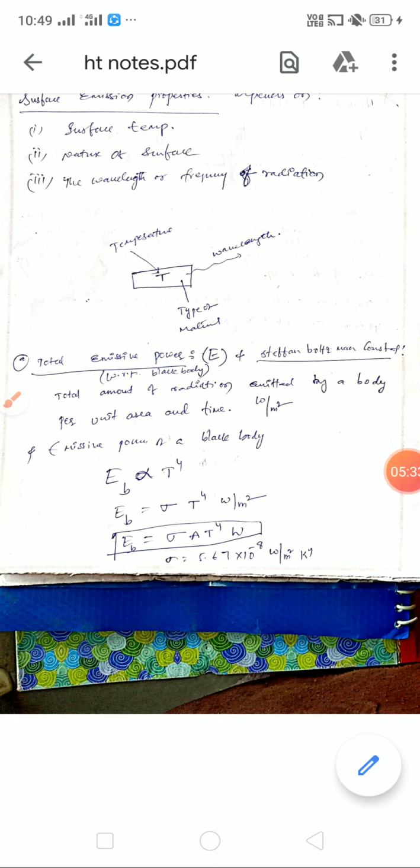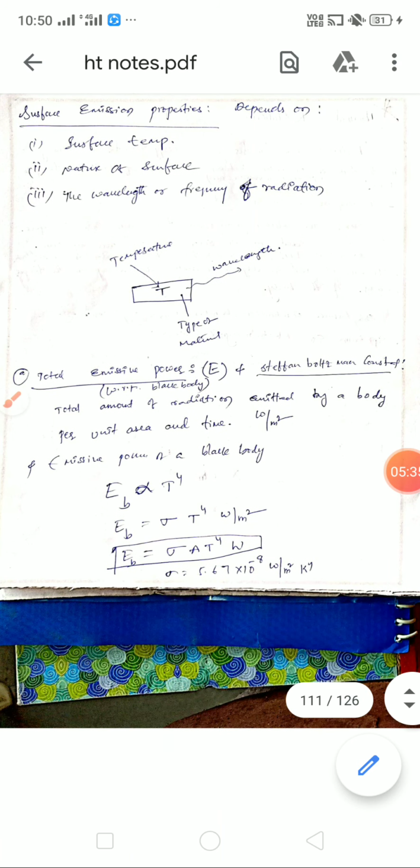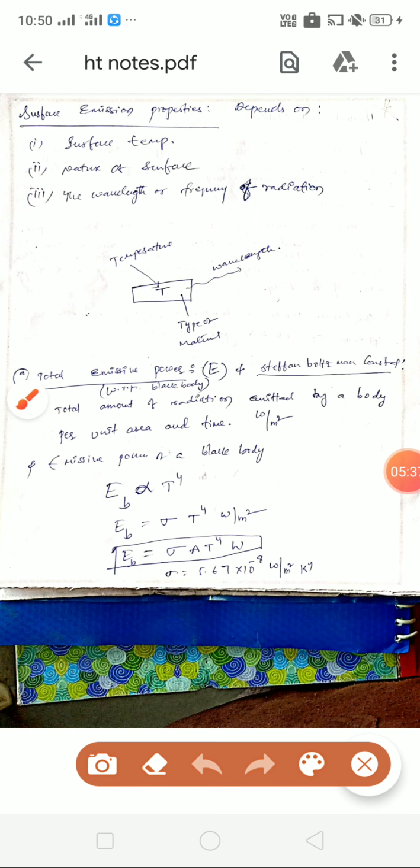Now, let us see some important terminology, that is surface emission properties, like surface temperature, nature of the surface, and wavelength or frequency of radiation.